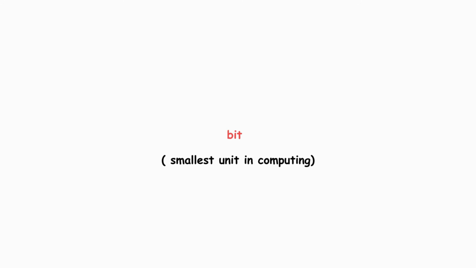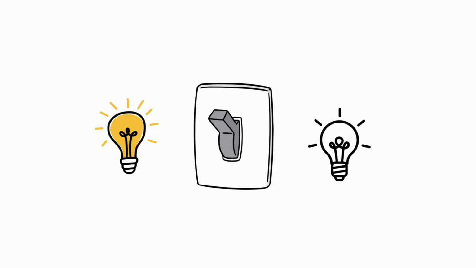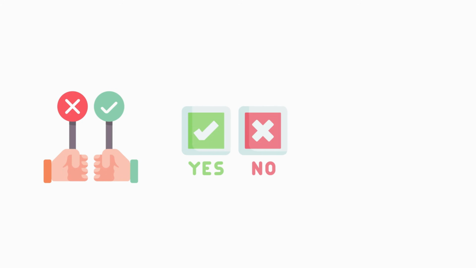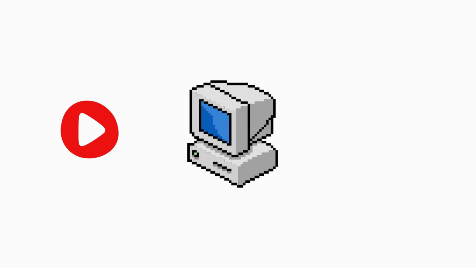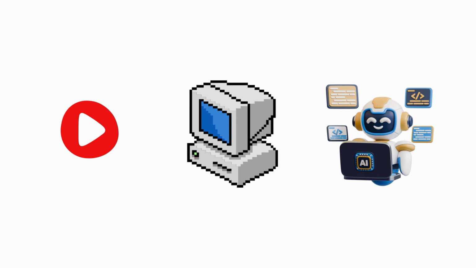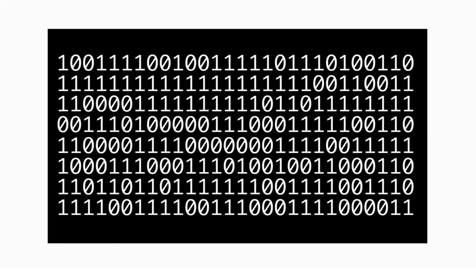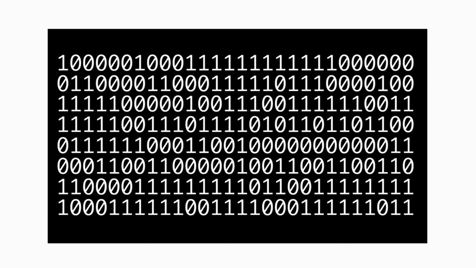Let's start at the absolute beginning, the bit. This is the smallest unit of data in computing. A bit can only be one of two values, 0 or 1. That's it. Think of it like a light switch. It's either on or off. A single bit by itself can represent whether something is true or false, yes or no, on or off. Everything in your computer, from the video you're watching right now to the most complex AI, is ultimately just billions and billions of these tiny on-off switches working together.